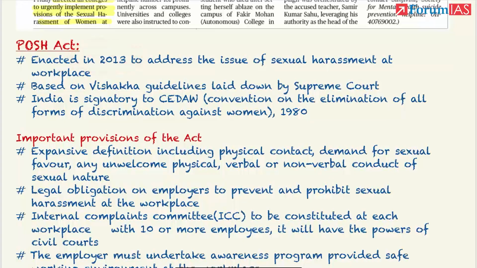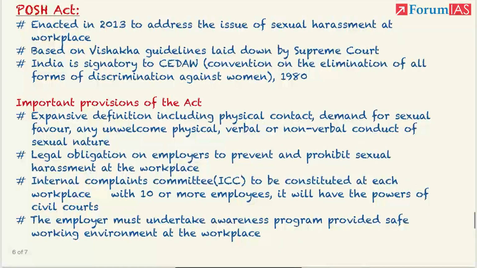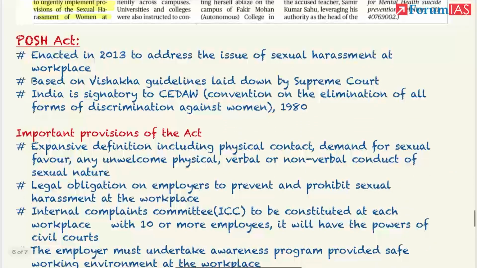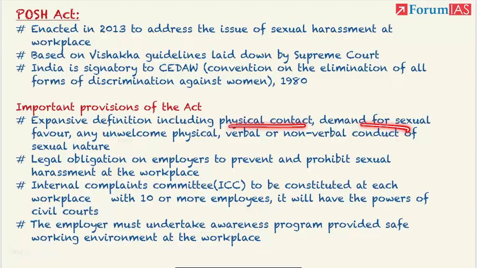Before this Act came, there were certain guidelines issued by the Supreme Court in the Vishaka case. India is also a signatory to the Convention on the Elimination of All Forms of Discrimination Against Women, which has been ratified later. So this is the background: the Act, the Supreme Court guidelines and the convention. What are the provisions of the Act? The Act defines what is called sexually unwelcome conduct. It includes physical contact, demand for sexual favor, any unwelcome physical, verbal or non-verbal conduct of a sexual nature.